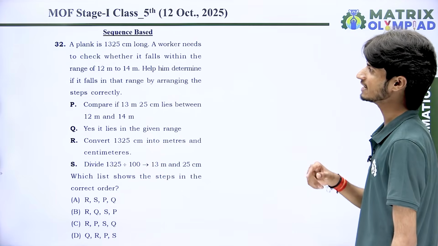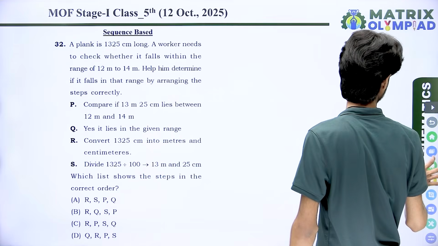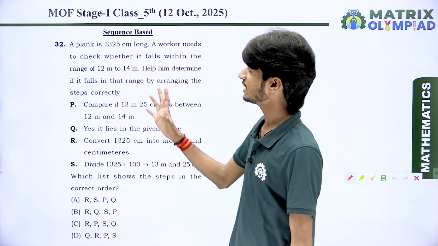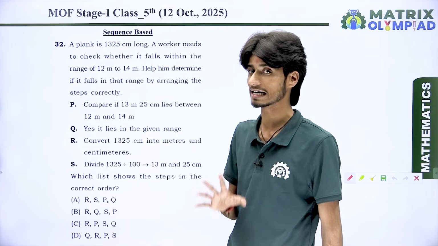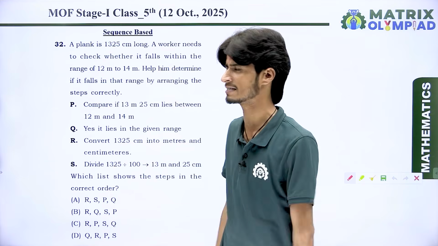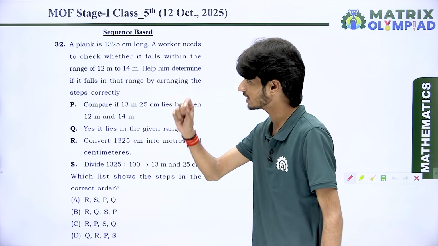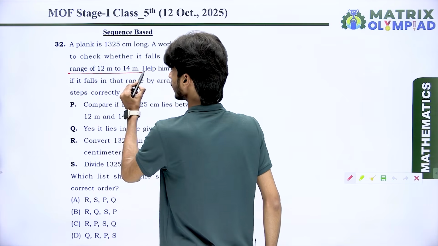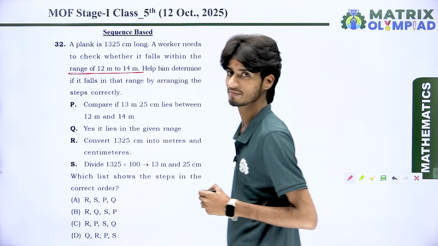So the next question is question number 32. What does it say? A plank is 1325 centimeter long. A worker needs to check whether it falls within the range of 12 meter to 14 meter.